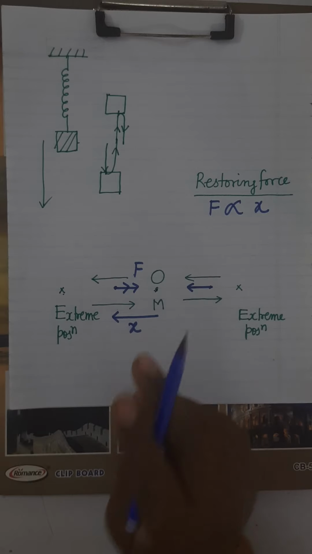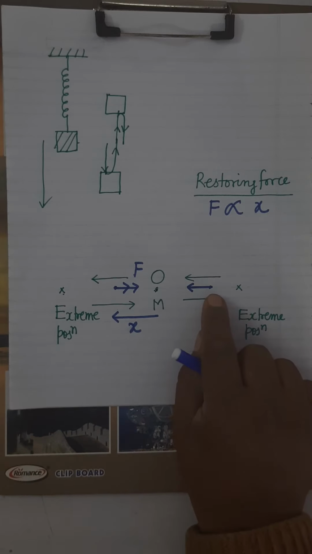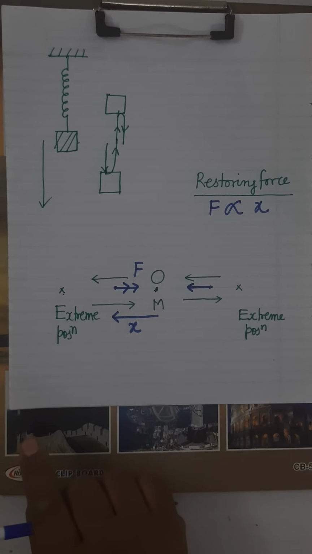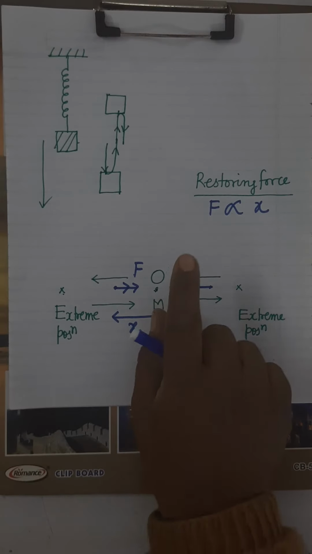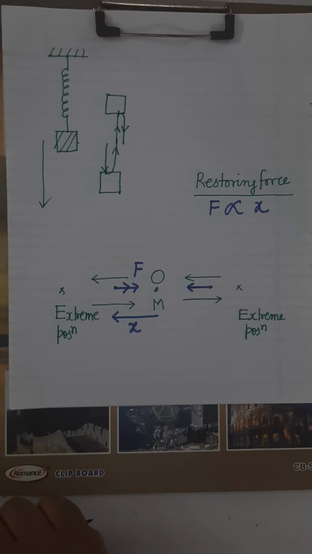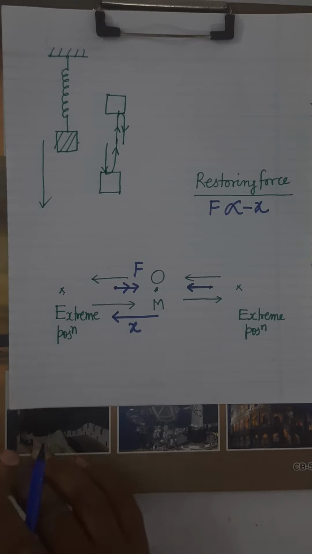Displacement will always be measured away from the mean position, whether the particle is coming towards the mean position or going away from the mean position. Is it clear? While the restoring force will always be directed towards the mean position. So we sometimes write it in this way. So later you will see.